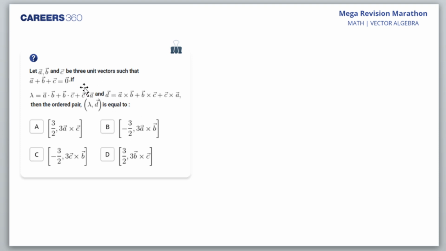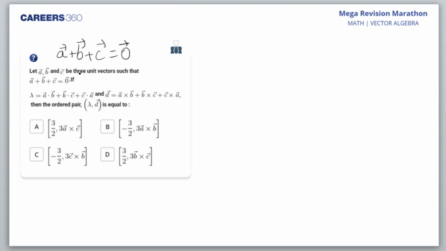A, B, C are three unit vectors. Unit vectors, mark it. And A plus B plus C is 0. Gyanvi Sharma, you are saying zoom. No, this cannot be further zoomed from my side. It is given that A plus B plus C is equal to 0 vector. It's a vector equation, so we'll make use of 0.